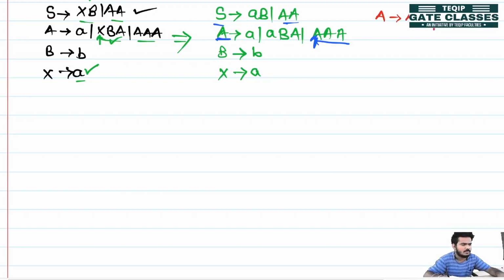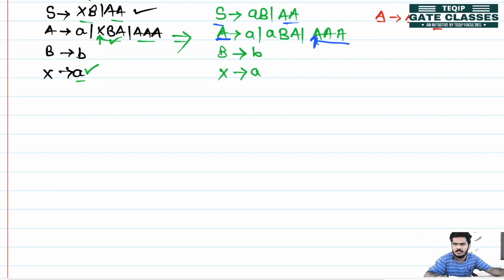In this, left recursion is present, A is producing A, and beta is anything which is not starting with capital A, because if it is starting from capital A, then it also has left recursion.